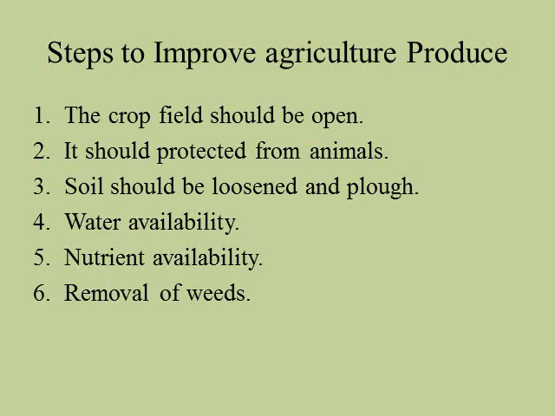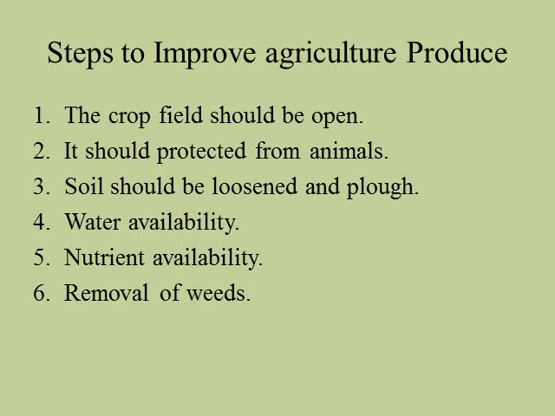The fourth one is water availability. For the proper growth of a plant, the right amount of water is required. This is also necessary to improve agriculture produce. The next one is nutrient availability. If you want healthy growth of a plant, then a sufficient amount of nutrients should be present in the soil so that the plant will grow properly. The next one is the removal of weeds.